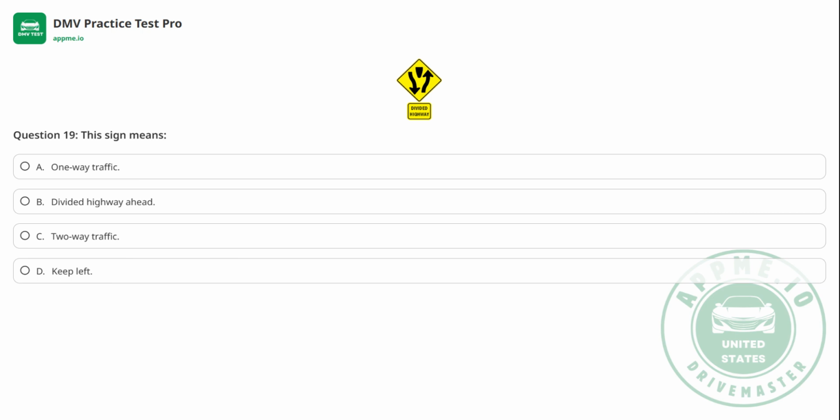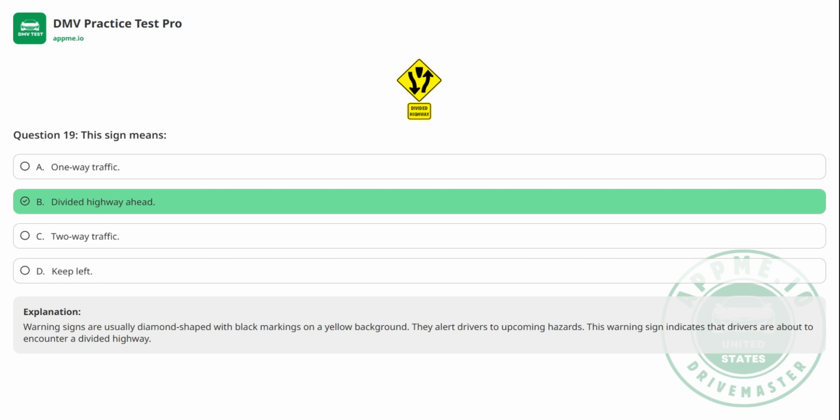Question 19. This sign means A. One-way traffic. B. Divided highway ahead. C. Two-way traffic. D. Keep left. The correct answer is B.